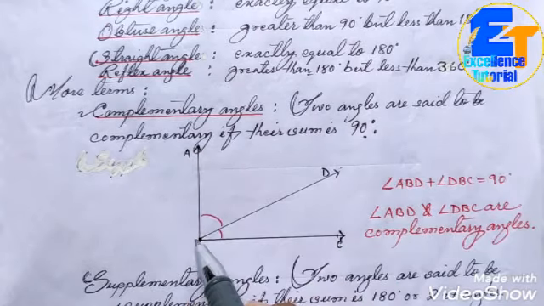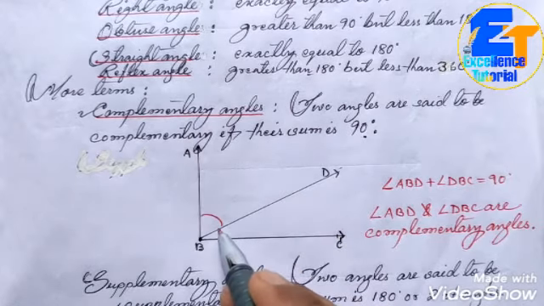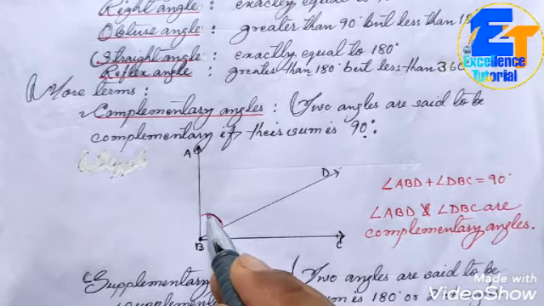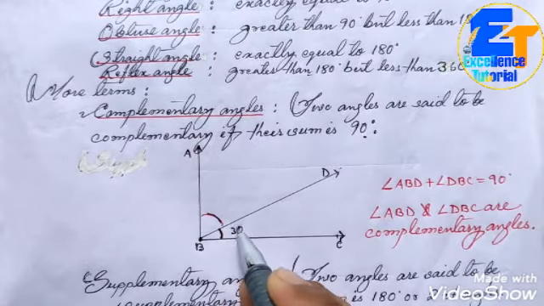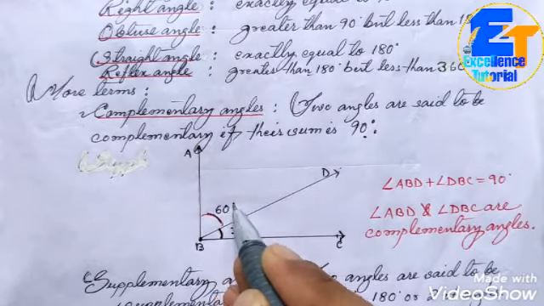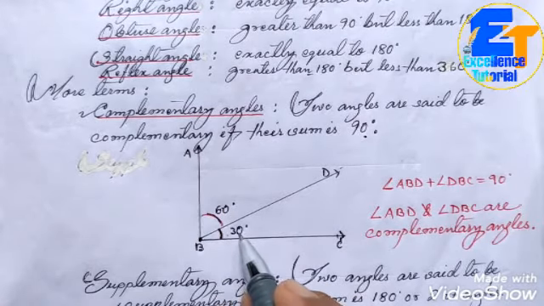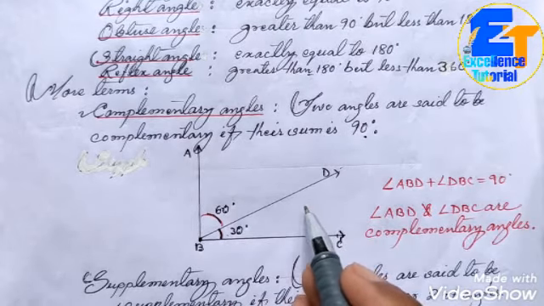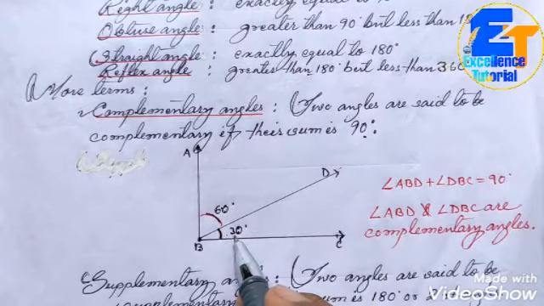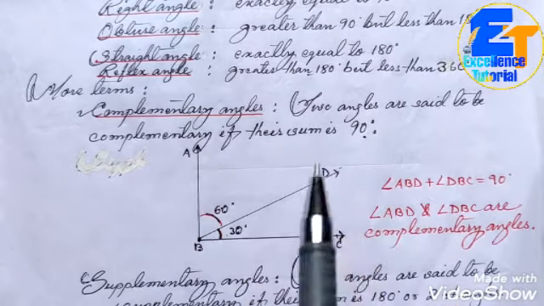So as a whole, this whole angle, that is angle ABC, has been divided into two parts. Suppose this part and this part. And suppose you know the angle measurement of this is 30 degrees and this is 60 degrees. If you add these two adjacent angles, 30 plus 60, you will get 90 degrees. So such angles are called complementary angles. That means two angles are said to be complementary if their sum is exactly 90 degrees.